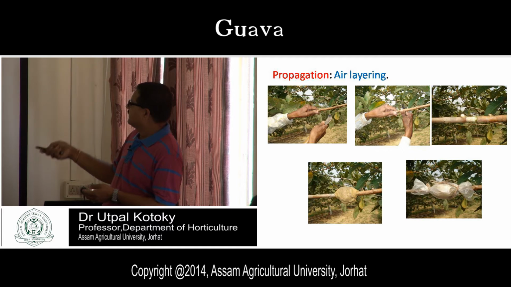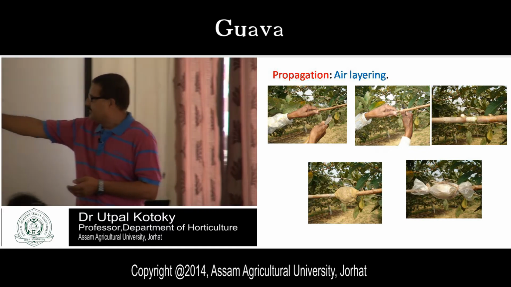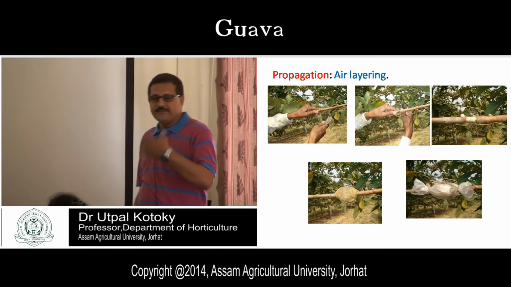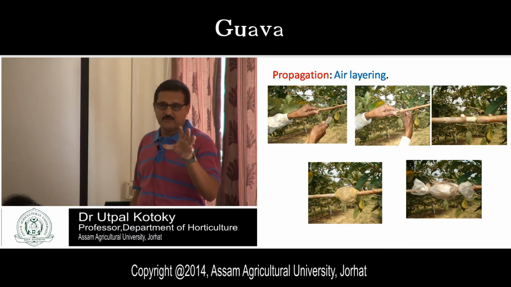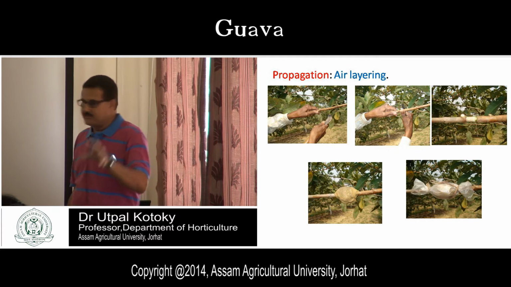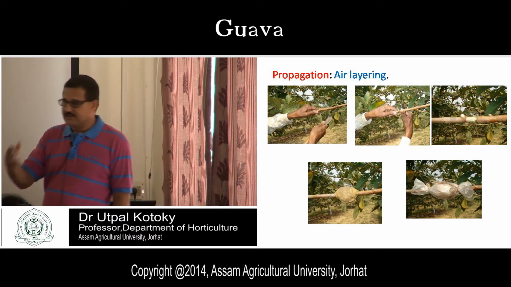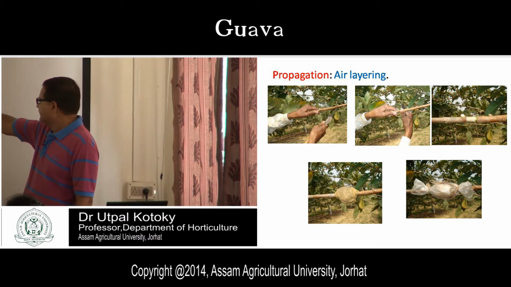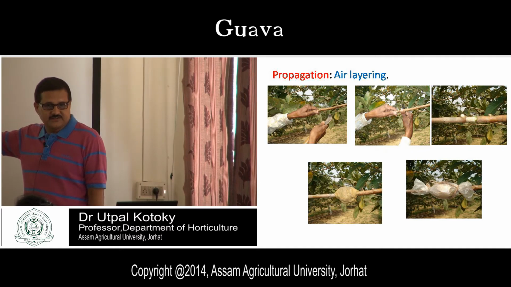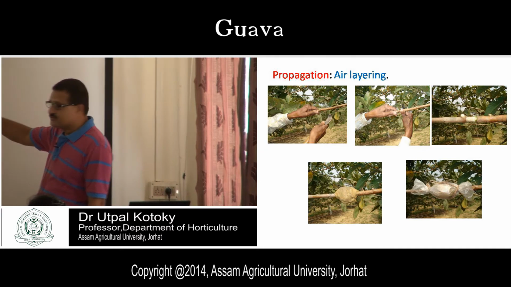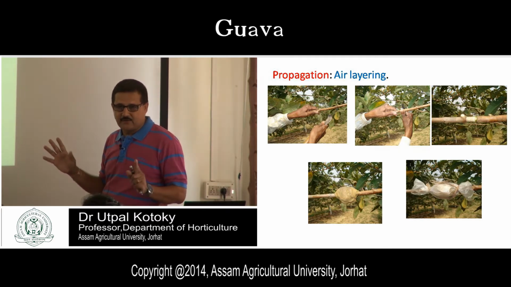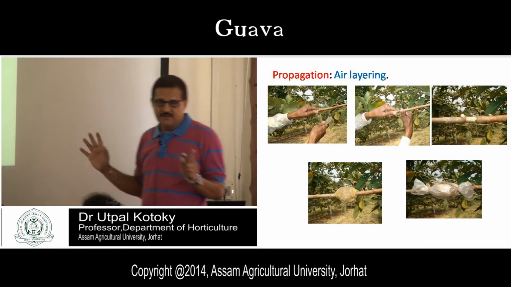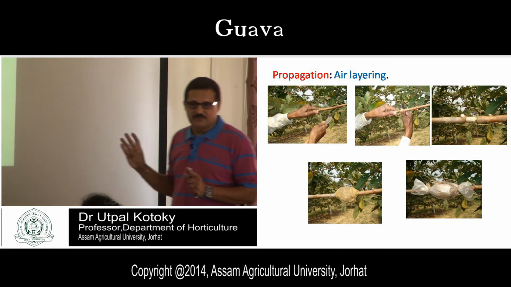Then the rooting medium has been placed. How this rooting medium has been prepared, I have already told you in the practical class. So rooting medium is placed, then it is wrapped with a transparent polythene sheet, and both the ends should be tied. Why this transparent polythene sheet? Not any black or white or yellow or blue polythene, isn't it? Why? Because to see the roots from outside, number one.